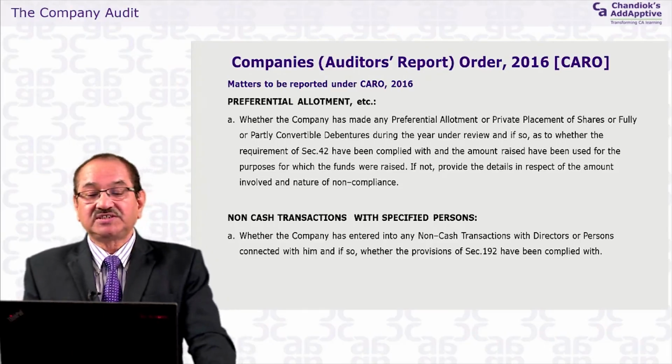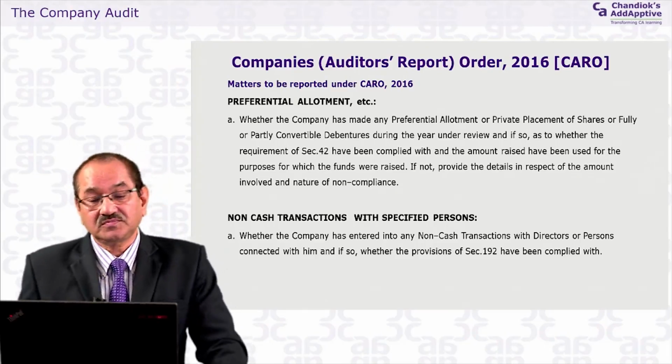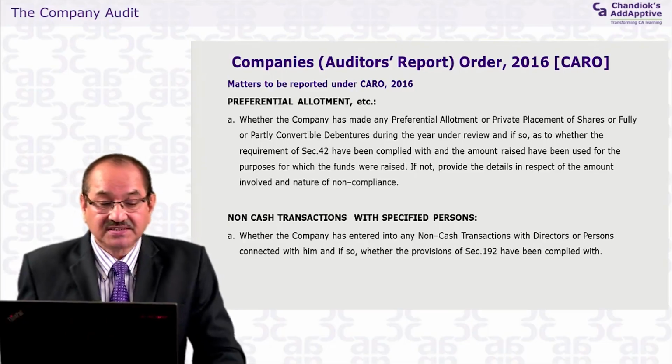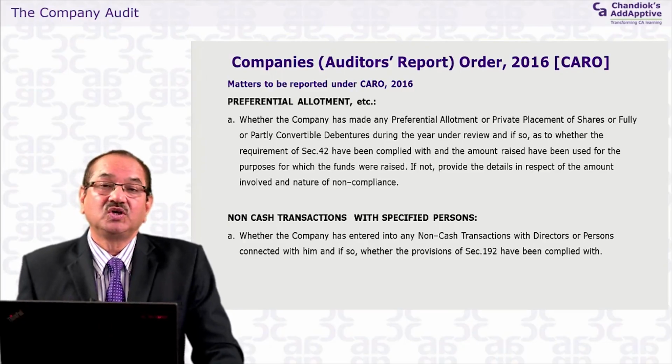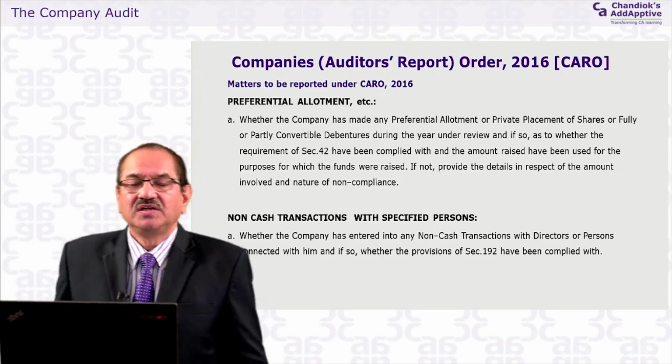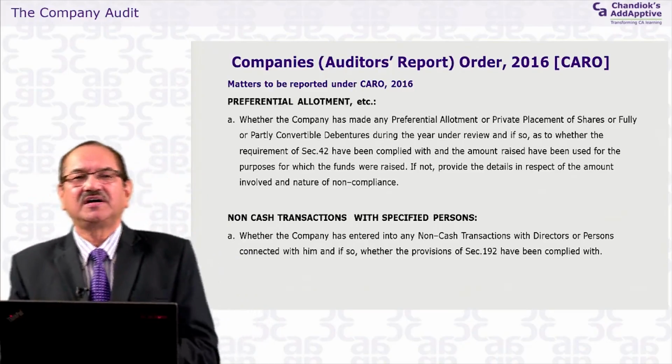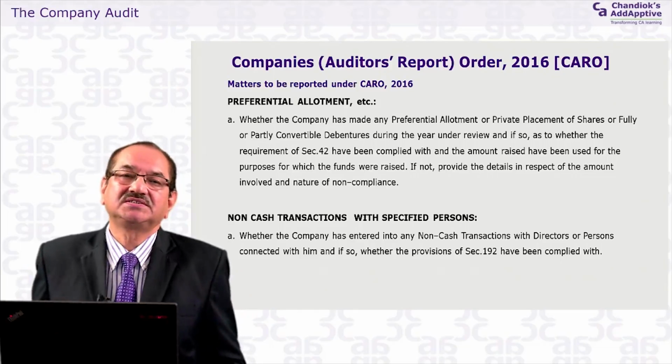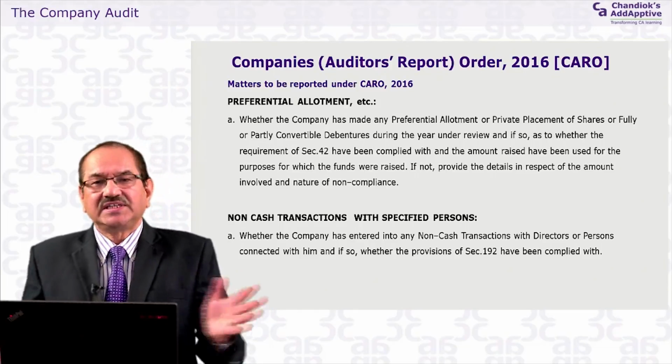Non-cash transaction with the specified person. In the Companies Act, there is section 192. If there are cash transactions, that will be mentioned in the related party transactions, where there is a certain procedure.